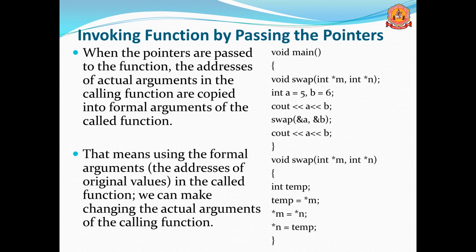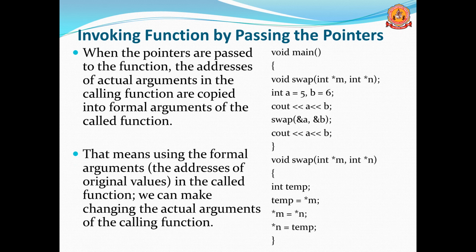This means using the formal argument, which holds the address of the original values, we make changes to the actual argument by calling the function.